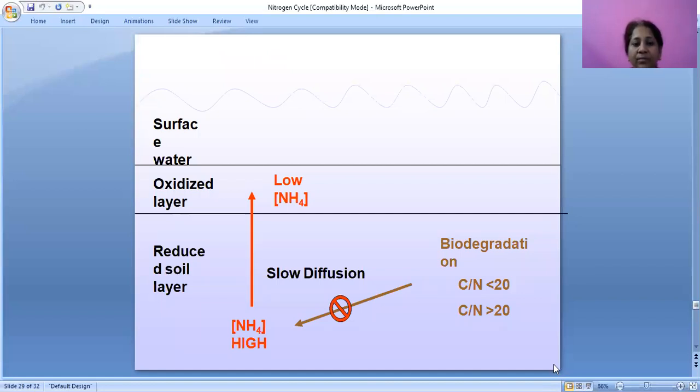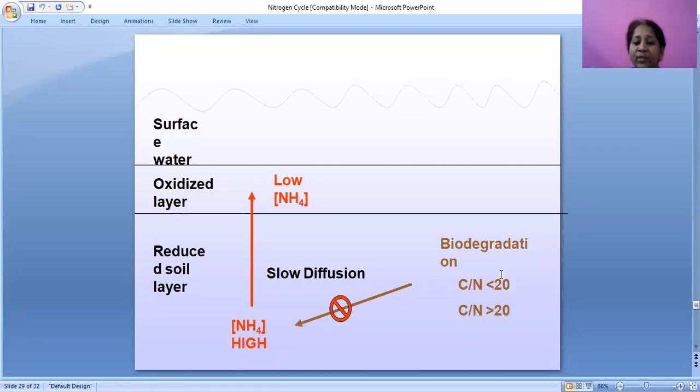Surface water, oxidized layer. Oxidation will limit or stop ammonification, so in the oxidized layer, ammonium is low. Next, here we can see before biodegradation. Biodegradation means debris of plants or animals.